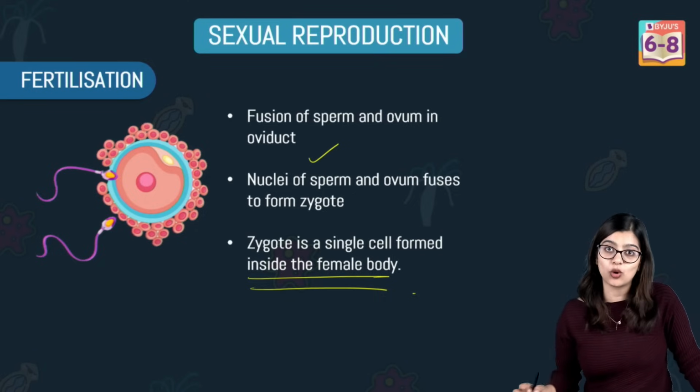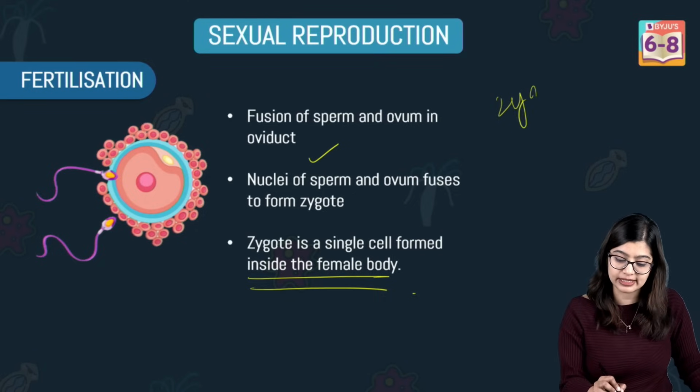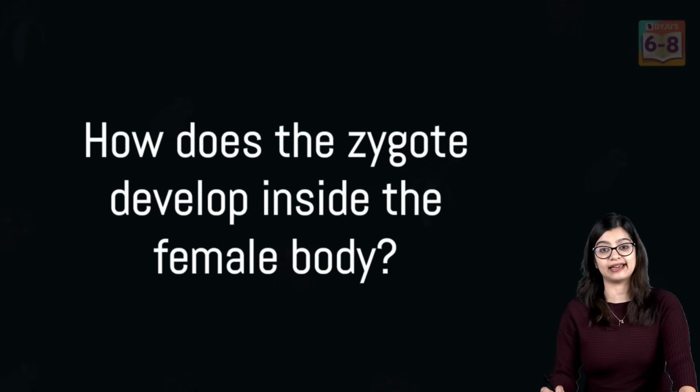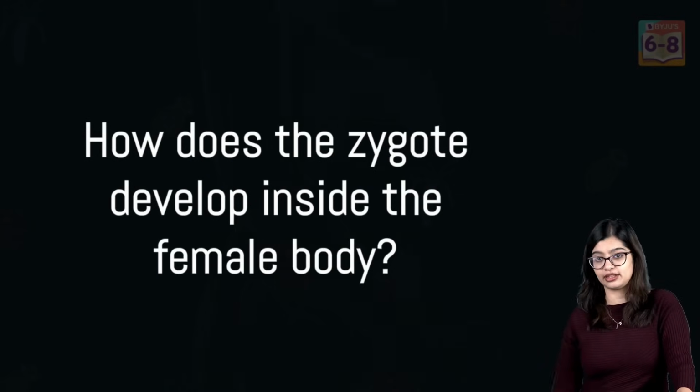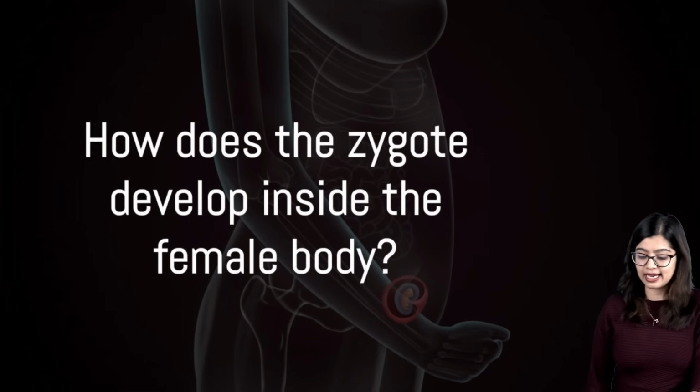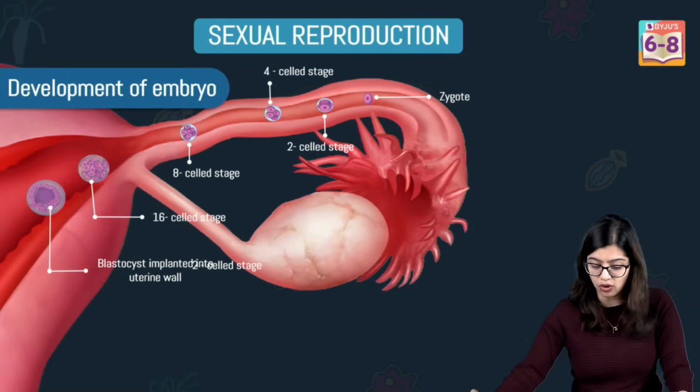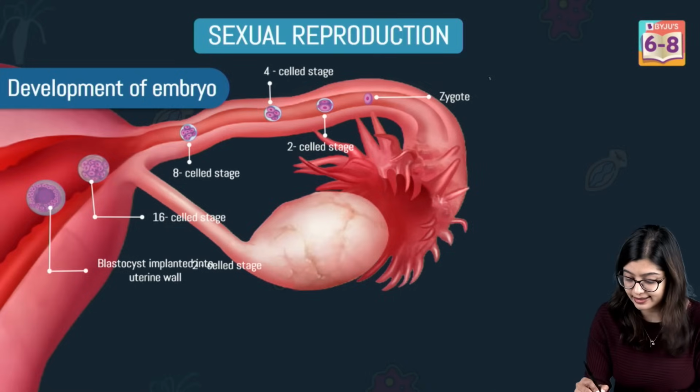Now, where has this zygote formed? The zygote has formed inside the oviduct, or inside the fallopian tube. Now, how will the zygote develop further in the female body? This zygote will undergo a series of divisions, right? Like I said, the zygote is a single cell.